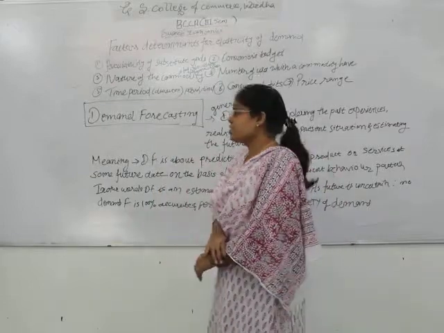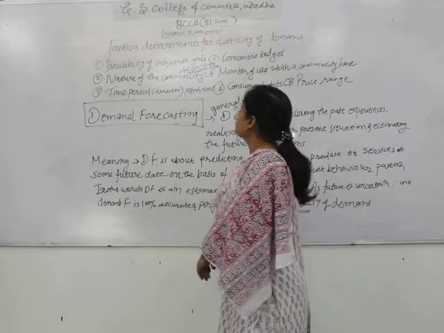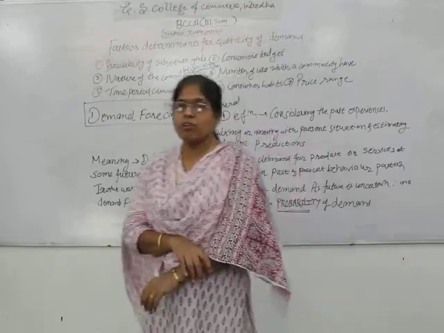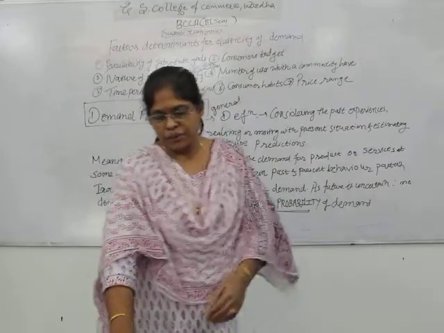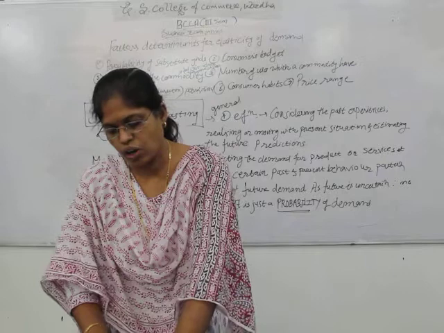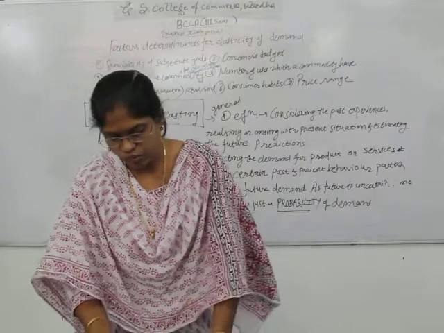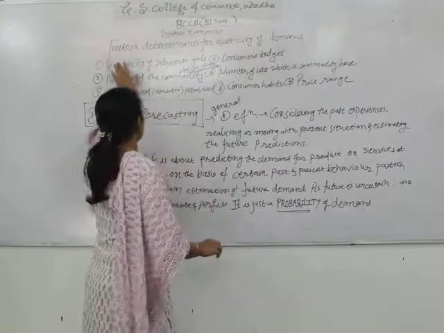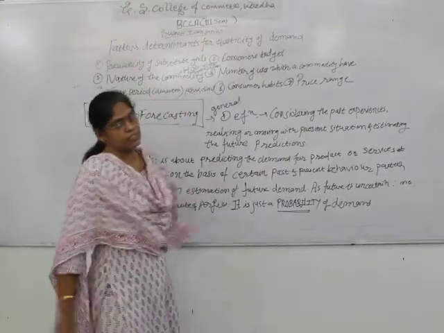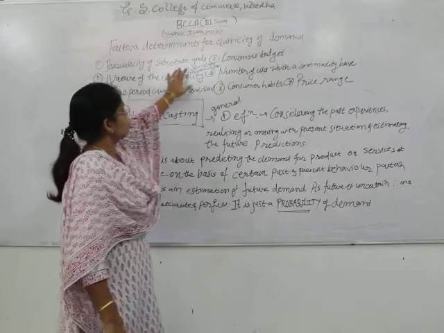Now there are some factors affecting the elasticity of demand. What is the first factor determining the elasticity of demand? Availability of substitute goods.